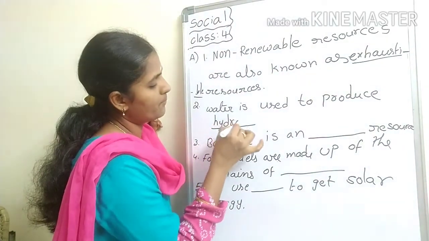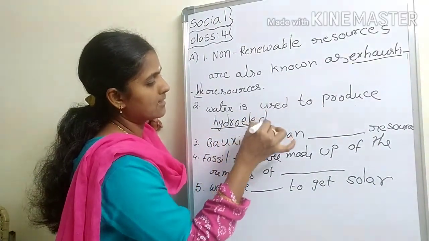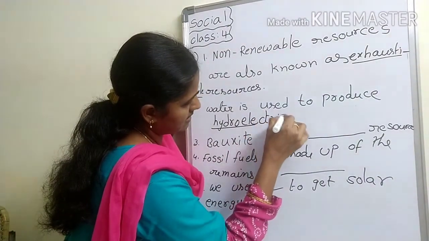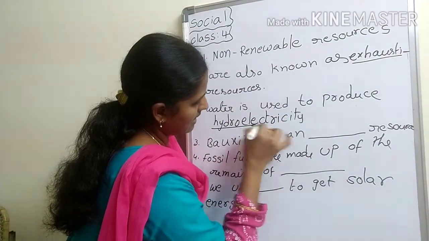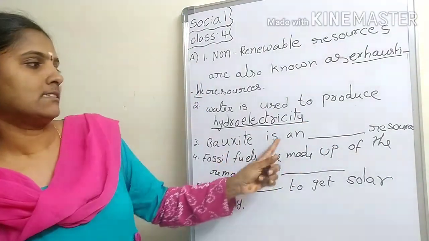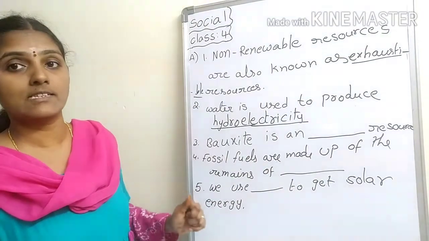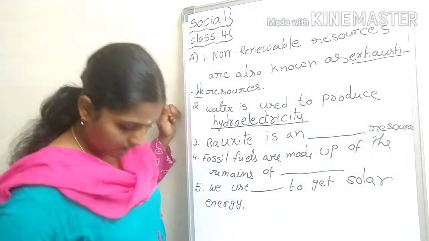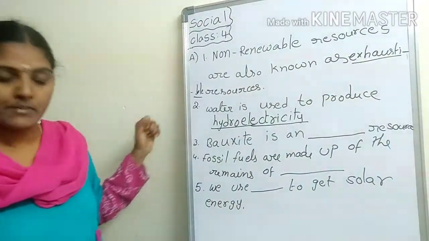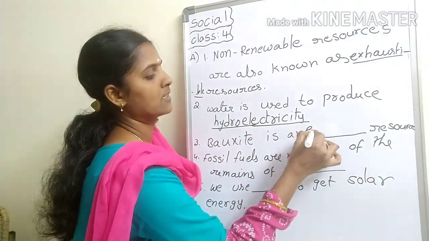Water is used to produce hydroelectricity. Bauxite is a dash resource. Bauxite is non-renewable, so the answer is exhaustible.